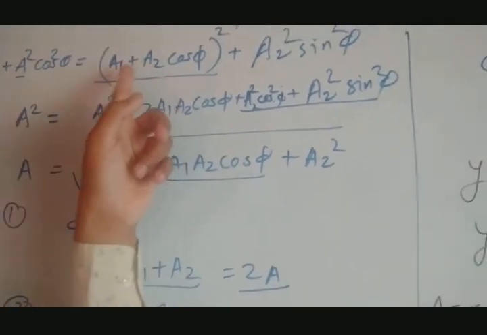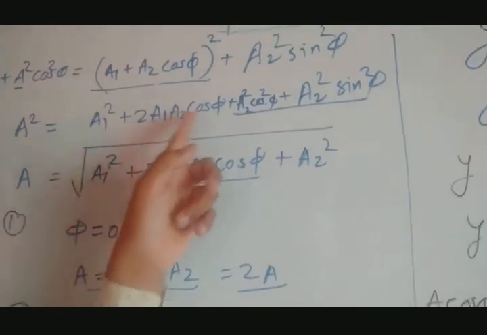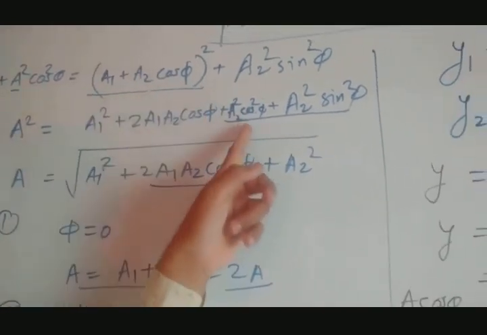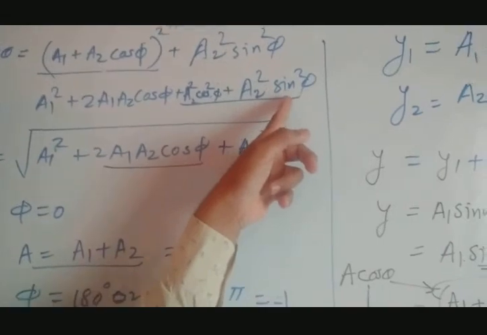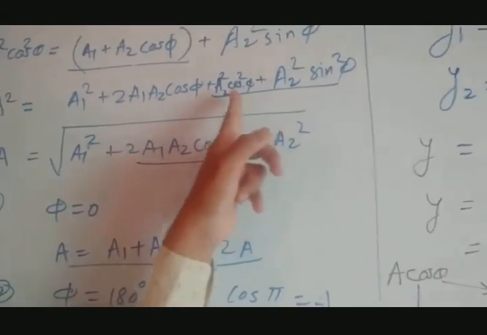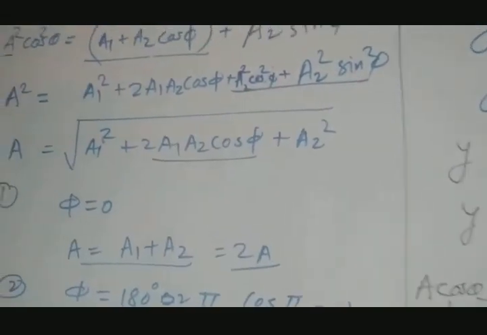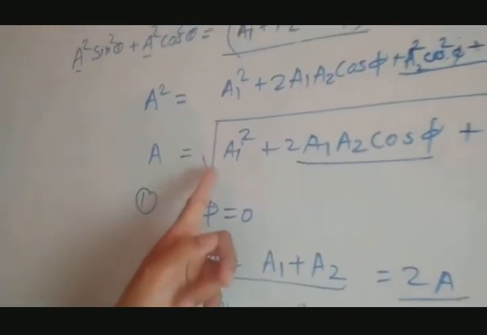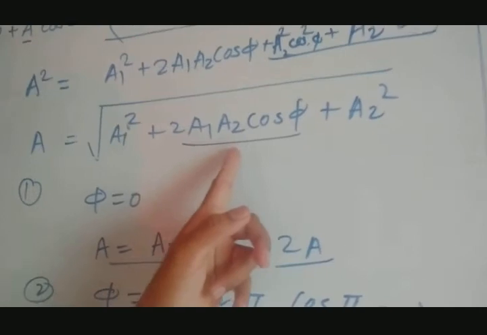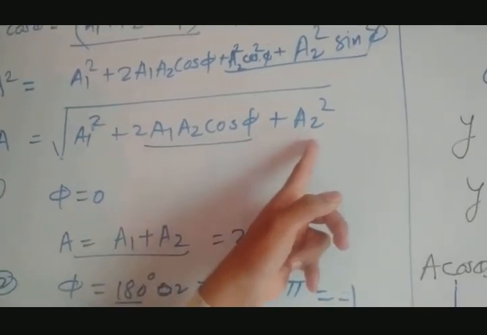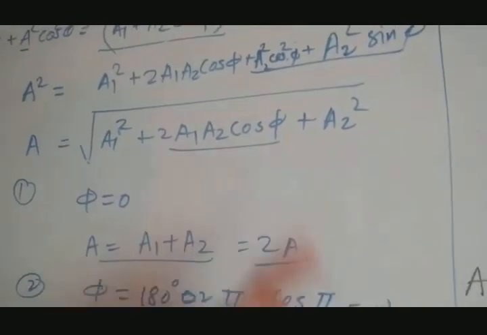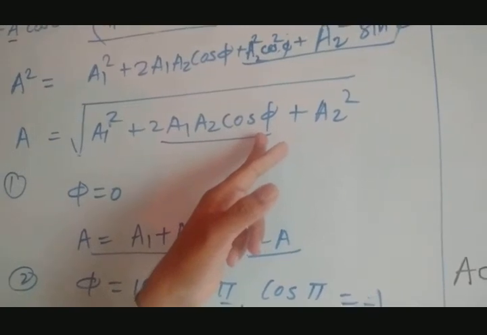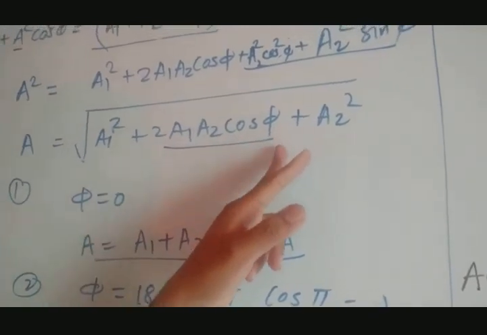So A1 square plus twice A1 A2 cos phi plus A2 square cos square phi plus A2 square sin square phi as it is. A2 square is common, sin square plus cos square phi is 1, so we get A2 square. So this is A square, so A is the square root of A1 square plus twice A1 A2 cos phi plus A2 square. If you remember, in oscillation we get phi 1 minus phi 2, cos of phi 1 minus phi 2. Here it is only cos phi.